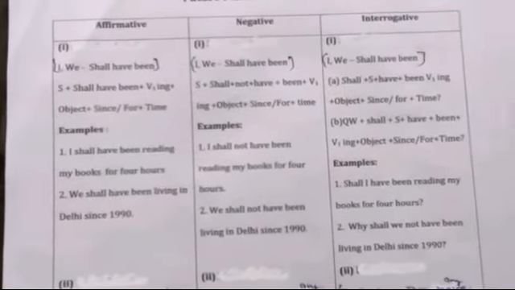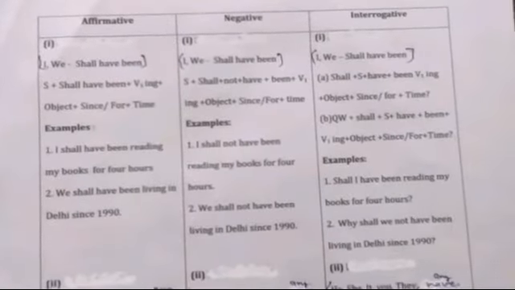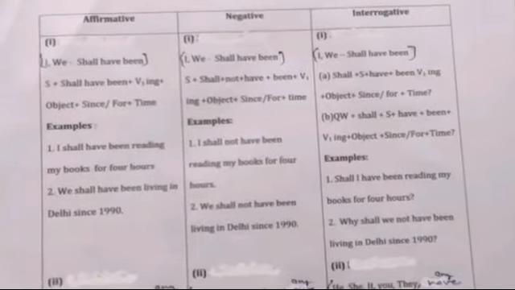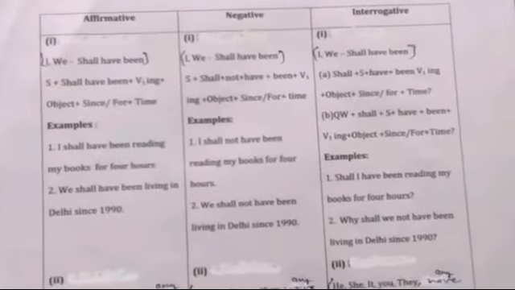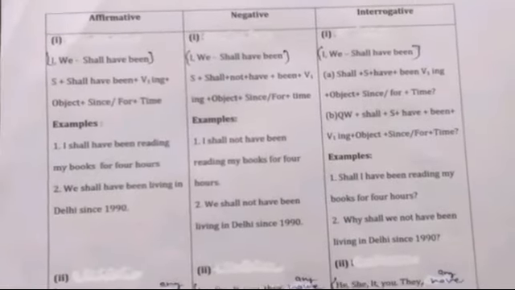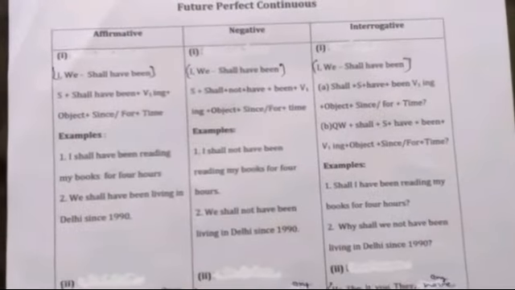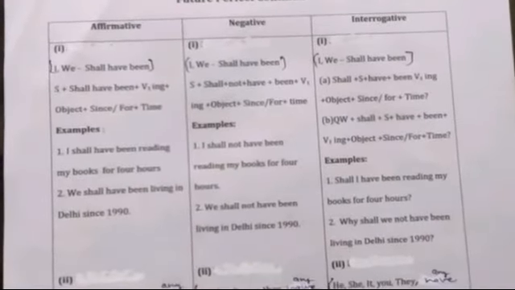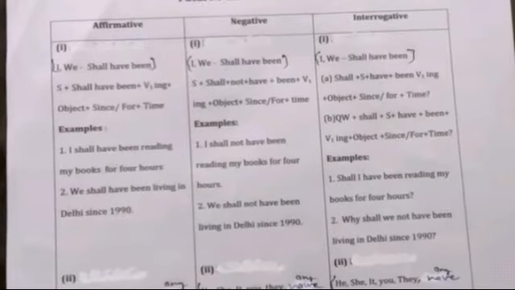Pay attention here: it means the action will be in progress for some time in the future. As with present perfect continuous tense and past perfect continuous tense, in this tense also we use since and for.